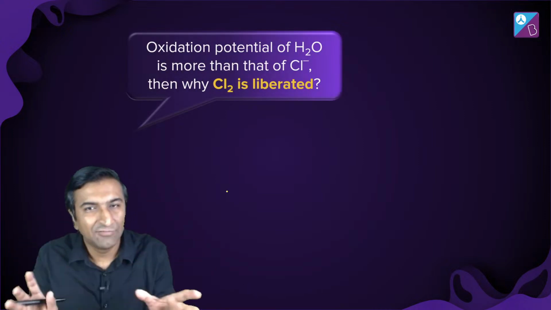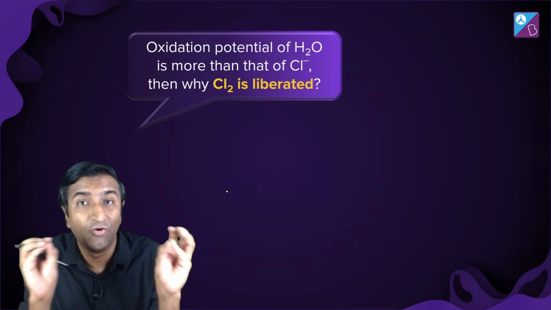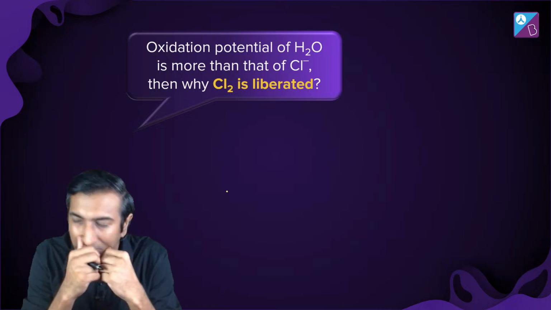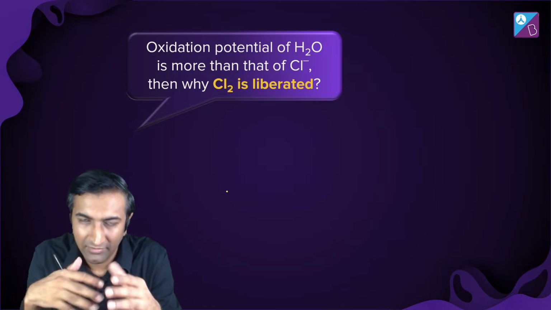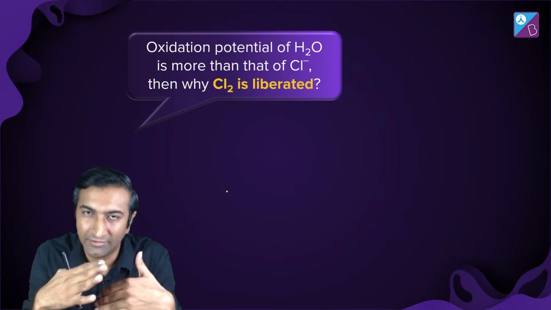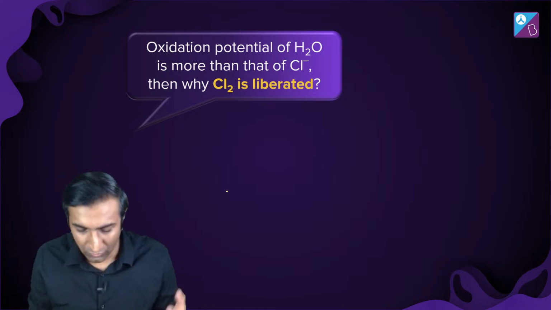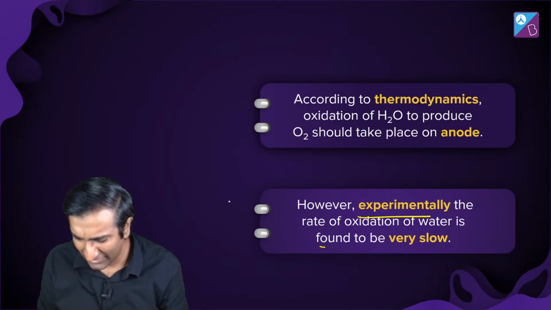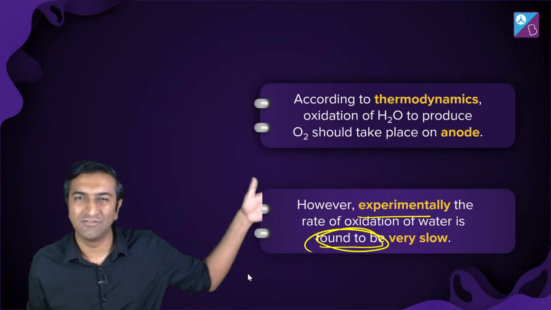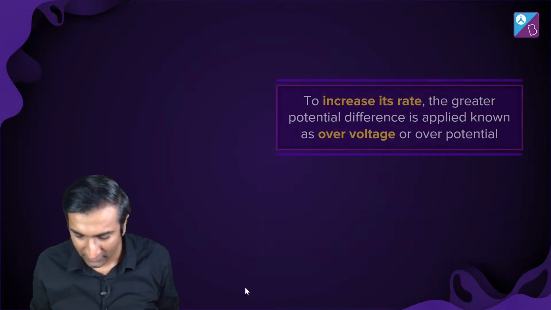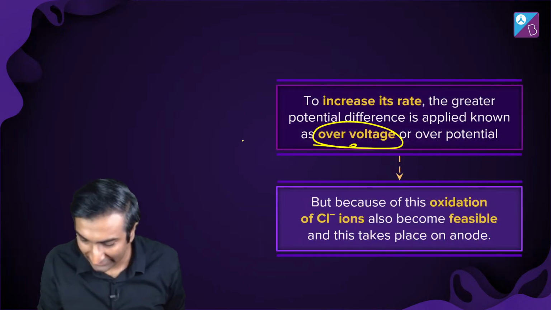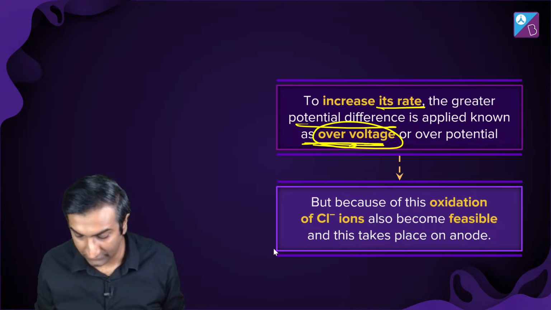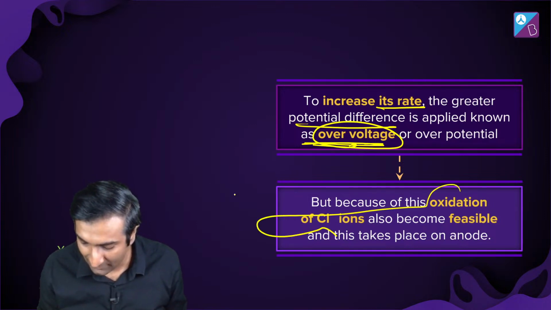Okay, so kinetically speaking, till now we are talking about thermodynamics. E naught means delta G means thermodynamics, but now kinetics come into the picture. Sometimes, when the potentials are very close to each other, then you need to keep in mind that there is a kinetic idea because of which, experimentally, the rate of oxidation to release oxygen is very slow. Forget oxygen, chlorine comes out instead. And this idea is known as overvoltage or overpotential. To increase its rate you need to apply a greater potential difference, and that is the overvoltage of oxygen. But instead, it directly becomes Cl minus.